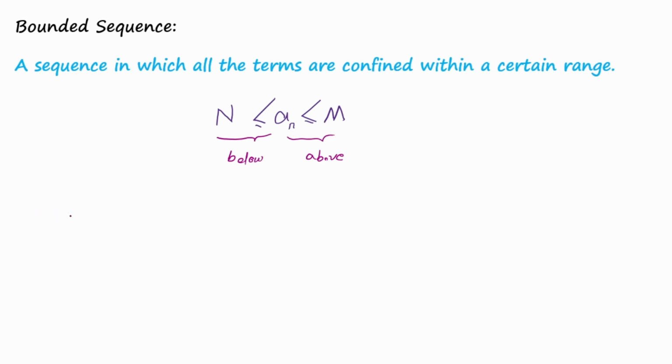For example, let's consider a sequence a sub n is equal to (-1) to the power of n. We know that it oscillates between -1 and 1. For even n, all the terms of the sequence are 1, and for odd n, all the terms of the sequence are -1. If we plot this sequence on a plane,